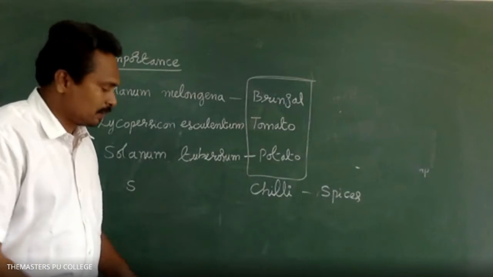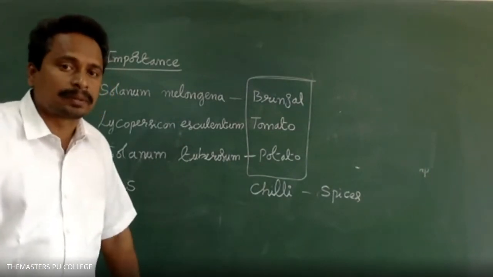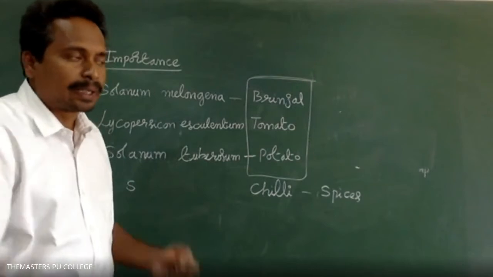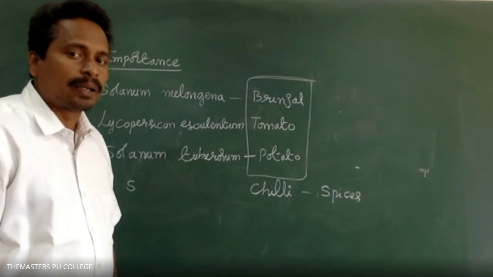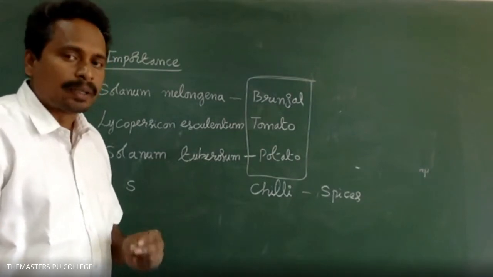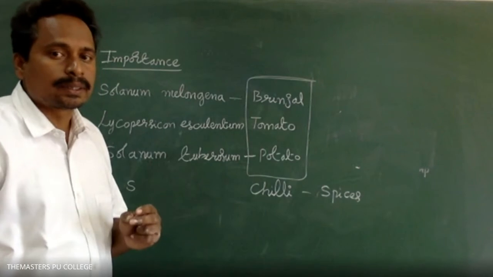Sir, is it compulsory to learn the scientific names of the vegetables, sir? Scientific names as per NCERT, you must remember. Sir, in NCERT, only the first name is given for the scientific names, like for brinjal, only Solanum. As per the rules of binomial nomenclature, the organism, plant or animal, has two words in its name.